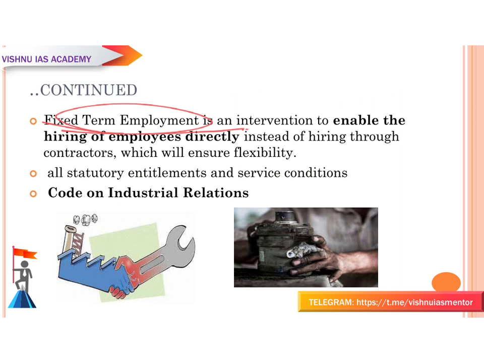So what is fixed term employment? It is an intervention that enables the hiring of employees directly. Earlier they were hired through contractors. Now, instead of hiring through contractors, they will be hired directly, and that will ensure flexibility. And these employees will have the statutory entitlements. What are statutory entitlements? Rights as per the law, and the service conditions.